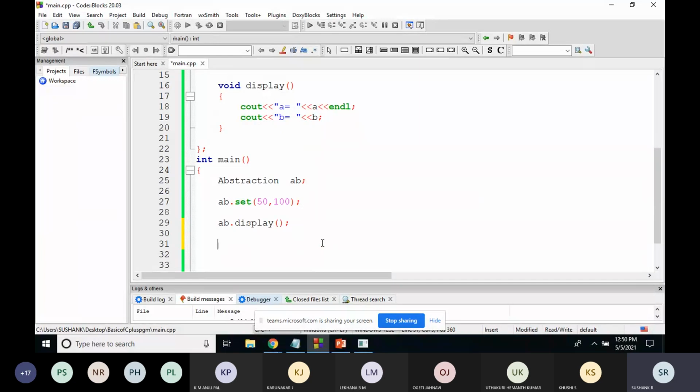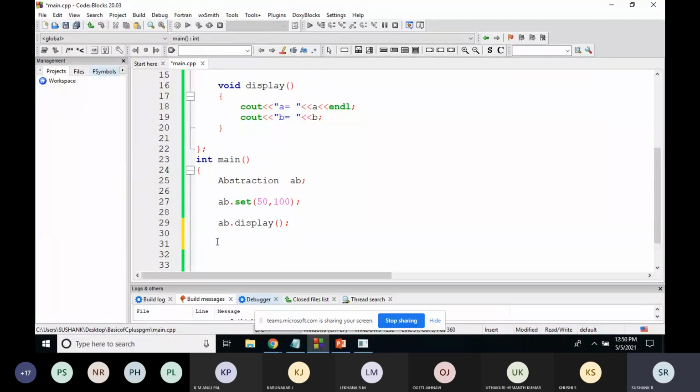For example, if I had created a function called is prime, and you call this function, you would get the output whether the number is prime or not. So you are not worried about the implementation of that prime function to check whether a number is prime or not. You are just using that function.